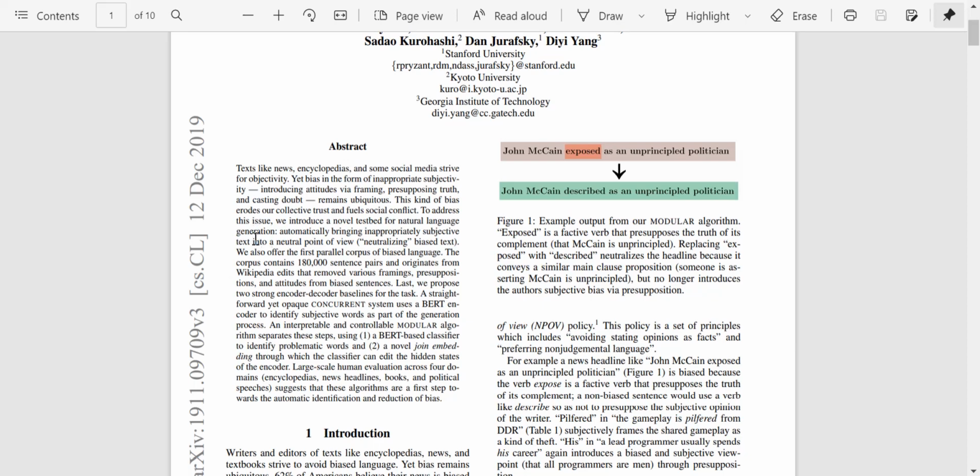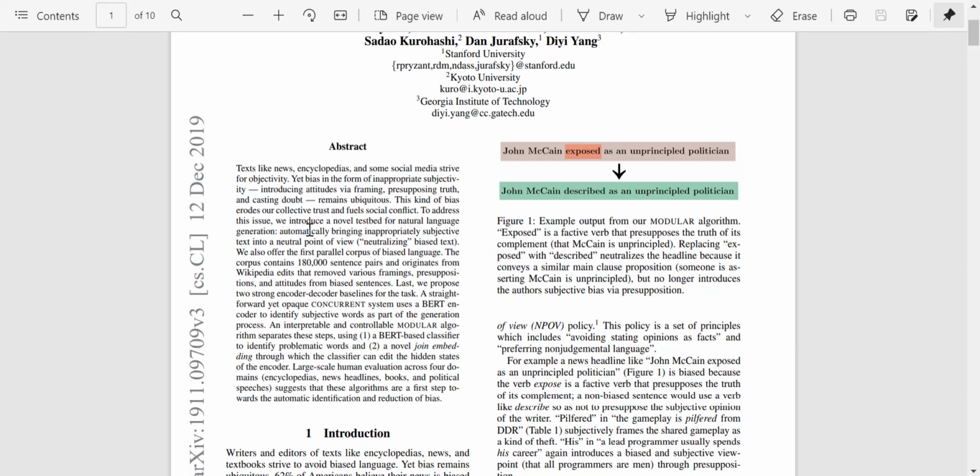Right. So let's also note the paper is from 2019, so it's 1.5 years old, I believe. So let's begin with the abstract. Texts like news, encyclopedias, and some social media strive for objectivity, yet bias is always present because, of course, bias will be there when people write. They all have some inherent bias, be it some political bias or be it some bias in the way they write, which may be caused due to the way they learned to write.